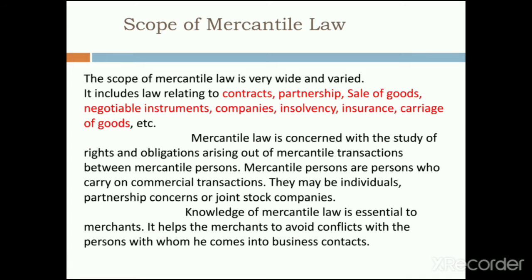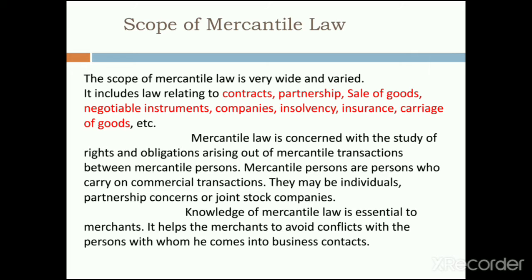If you study all these acts of mercantile law in detail, you can study contracts, partnership, sale of goods, negotiable instruments, companies, then insolvency, insurance, carriage of goods. Each and everything is included in mercantile law. That is the important scope.